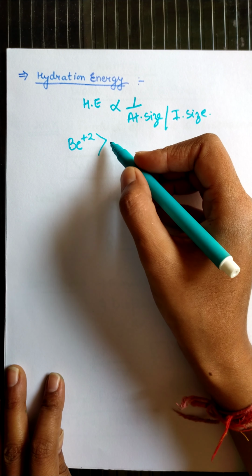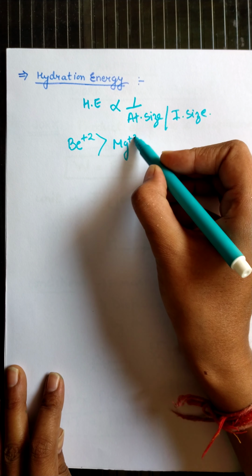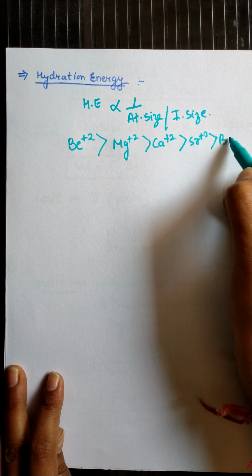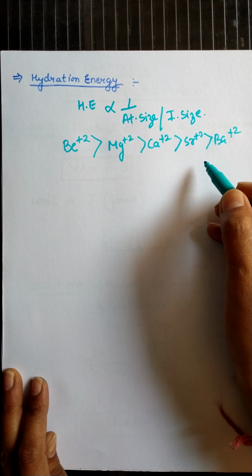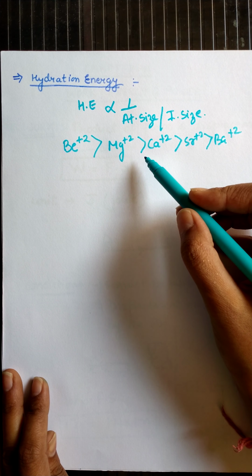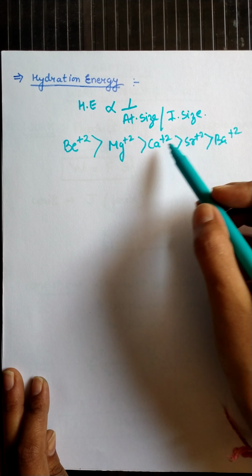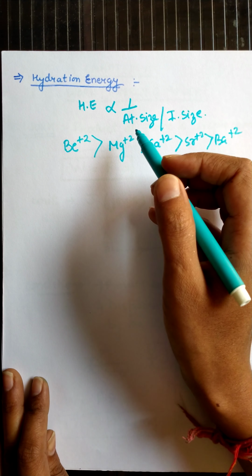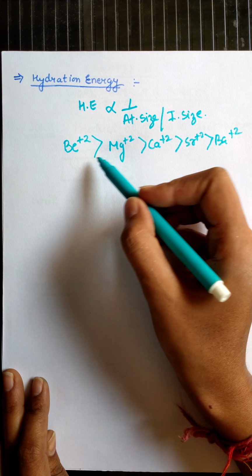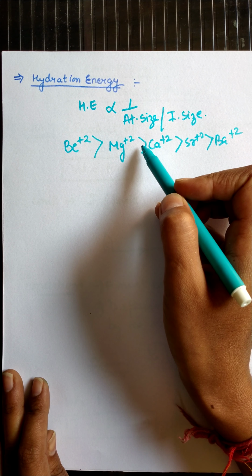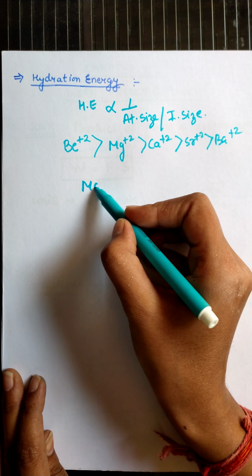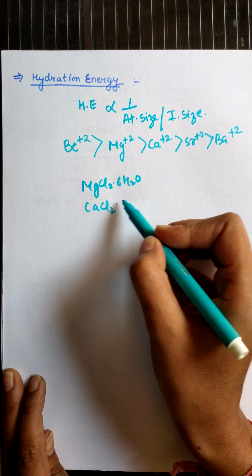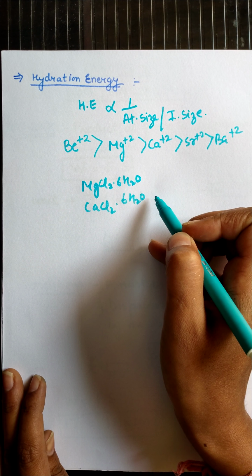That's why the beryllium ion has maximum hydration energy, then magnesium, then calcium, then strontium, and then barium. So this is the order of the hydration energy. The hydration energy of alkaline earth metals decreases down the group, and that is the reason that elements like magnesium, beryllium and calcium are more hydrated. Like magnesium forms MgCl2.6H2O, and calcium forms CaCl2.6H2O. So these form more hydrated salts.